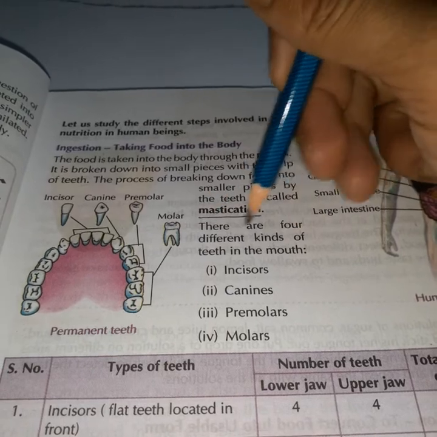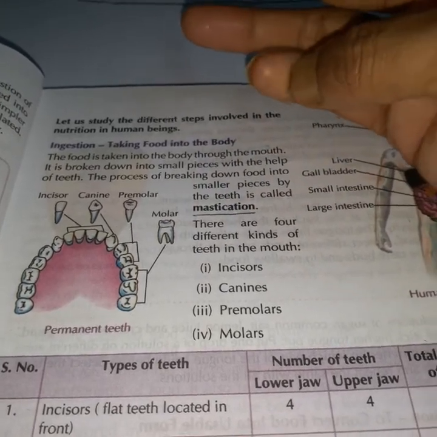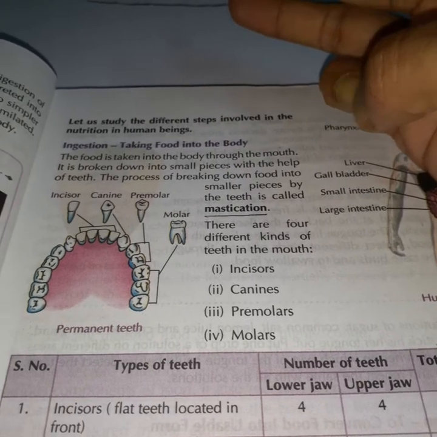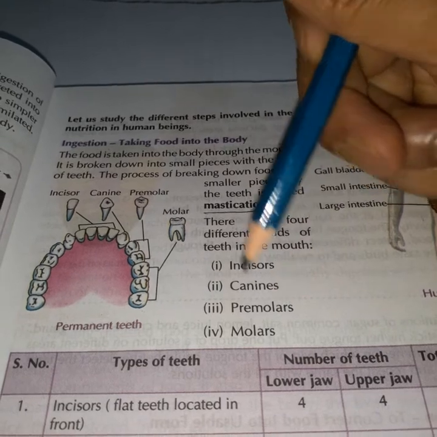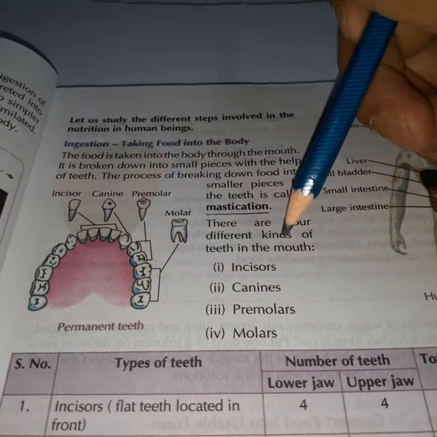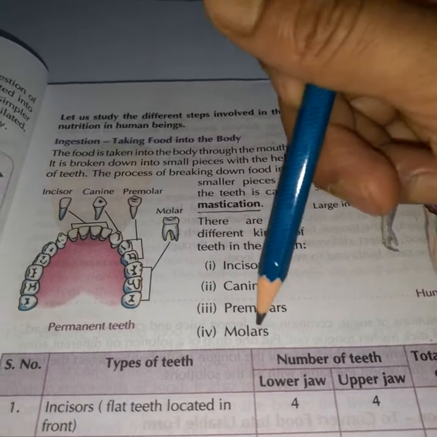There are four different kinds of teeth in the mouth. What are they? Incisors, canines, premolars, and molars. What are the four different kinds of teeth? Incisors, canines, premolars, molars.